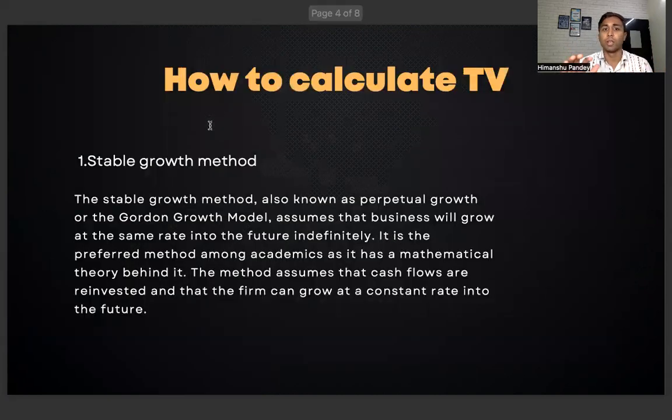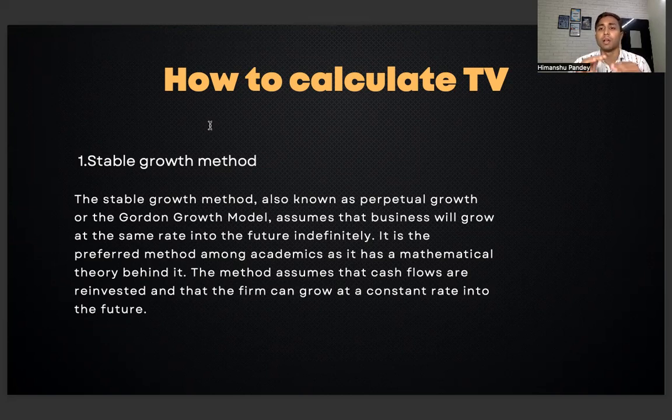Let's try to understand how we can calculate the terminal value. There are two ways. The first one is the stable growth method. The stable growth method is also known as the perpetual growth or the Gordon growth model. It assumes that the business will grow at the same rate in the future infinitely. It is the preferred method among academics, and it has a mathematical theory behind it. The method assumes that cash flows are retained, and that the firm can grow at a constant rate into the future.